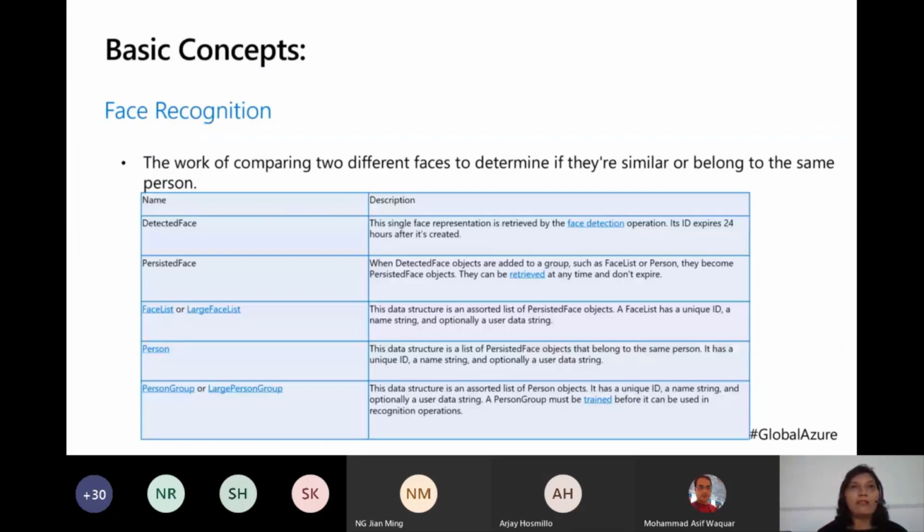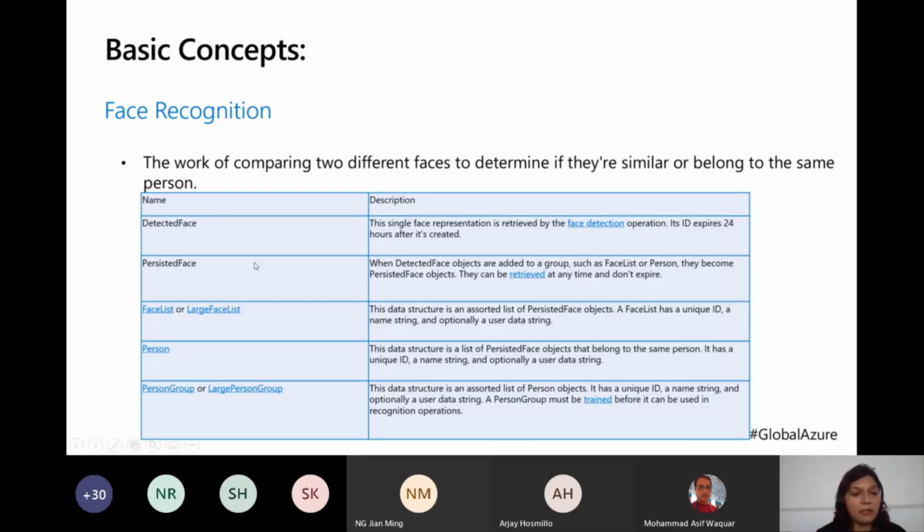When we come to face recognition, as I was saying, face detection is the first part, where you detect a face, and face recognition becomes the second part, where you compare your detected face with an available database and try to match them, saying, okay, this A matches A and they are both similar. This is what goes on in the background, in programming terminology. When you compare different faces, face recognition basically tells you whether they are similar or not, or whether they are the same person or not.